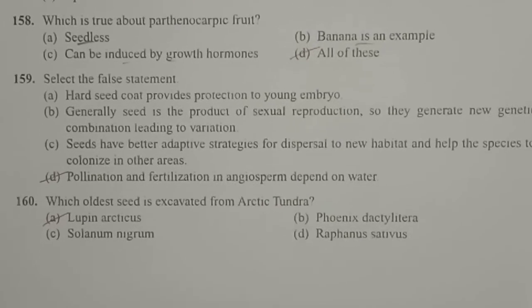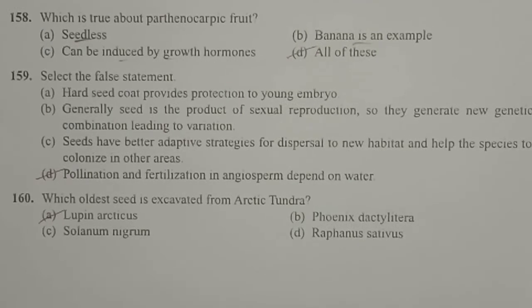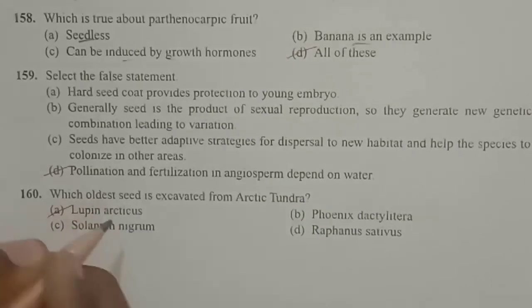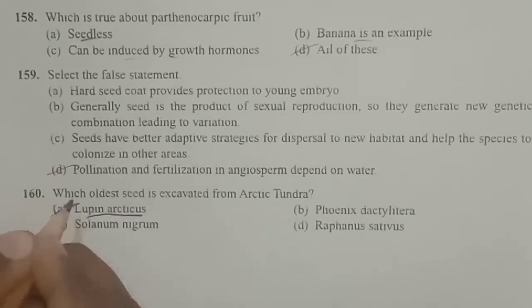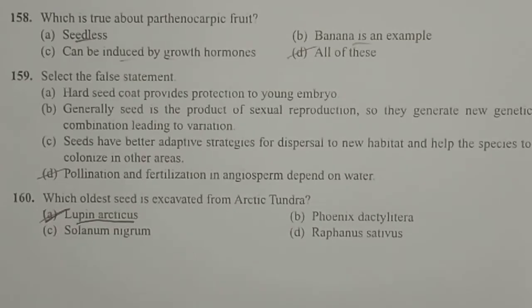Next question, which oldest seed is excavated from Arctic tundra? The oldest seed is known as lupin seed. Its complete scientific name is Lupinus arcticus. So the oldest seed is known as Lupinus arcticus.